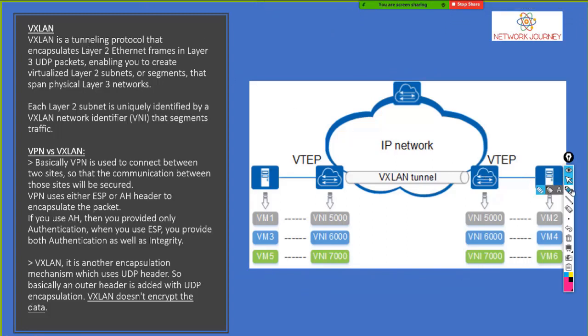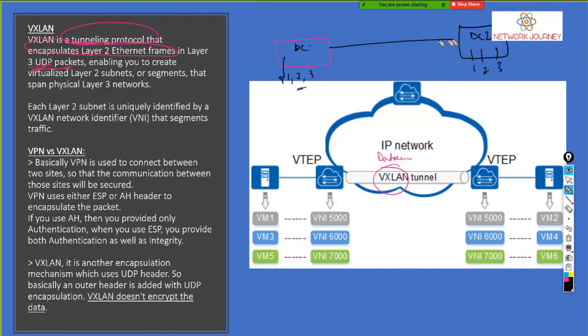Yes, this is something about VXLAN which I just discussed. VXLAN acts as a tunneling protocol, and it is encapsulating layer 2 frames in a layer 3 UDP packet. Okay, we use VXLAN also in the data center. So let's say I have a data center DC1 where I have some VLANs like VLAN 1, VLAN 2, VLAN 3. Now I have a different data center 2, and I need the same VLAN extended over here.